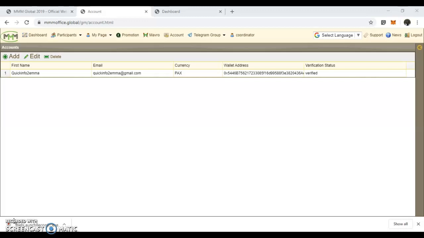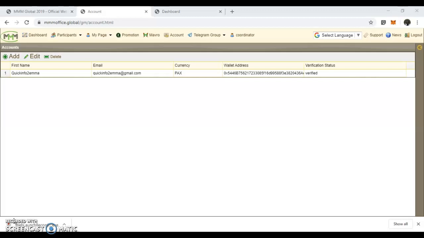To enable you to send 0.001 Ethereum to verify your account in BSC. The reason you have to make it up to that is because you will need to pay gas and you don't want to be short.